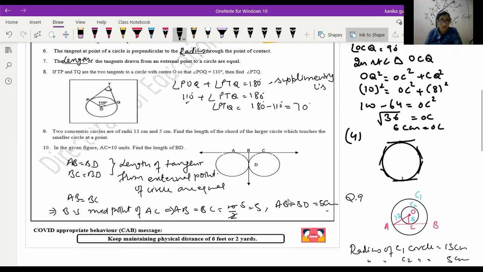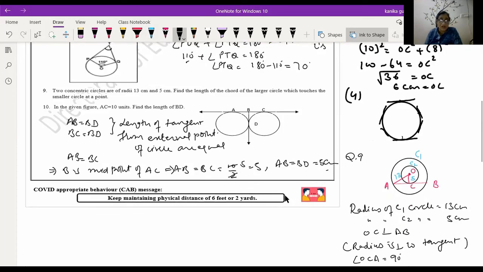Now the next question is: 2 concentric circles are of radius 13 centimeters and 5 centimeters. Find the length of the chord of the larger circle which touches the smaller circle at a point. Now you have been given these 2 circles. This is the circle C1 and this is the circle C2. Now the word is concentric circle. Concentric means 2 or more than 2 circles having the same center.